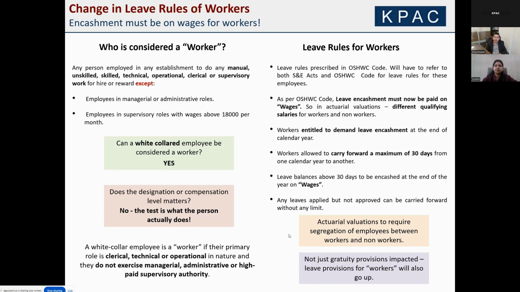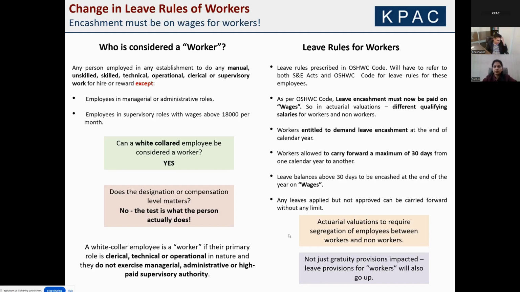Are listed on the right side of the screen. Second bullet is where it starts. The code says that leave encashment for workers must be paid on wages. The wages are what we have discussed in the previous section. What will be applicable for gratuity will now be applicable for encashment of leaves for these workers.